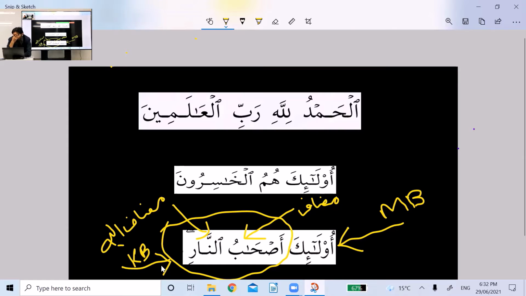Inshallah, bi'iznillahi ta'ala, tomorrow is still the same topic. Inshallah, tomorrow I will discuss from practice sheet number 2. At the same time, inshallah, I'll bring more examples from the Quran to make it further clear for all of you. And remember this point. Please, with this same sheet, it is now your job to analyze these 3 sentences on your own. And if you face any problem, in tomorrow's class, inshallah, before I start something, you can ask your questions first, and then inshallah we can move on to our next practice.